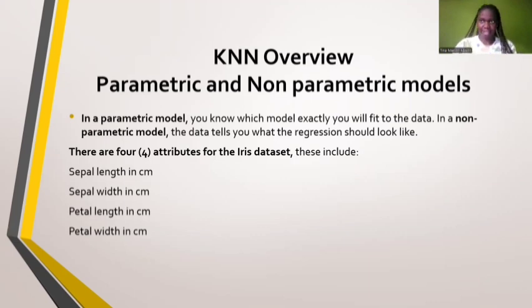So we can have a look at the KNN overview. KNN is K nearest neighbor, that is it in full, and it has parametric and non-parametric models. In parametric models, you know exactly which model you will fit to the data, whereas the other one just tells you what the regression should look like. And under the KNN, we have the iris dataset: the sepal length and width in centimeters, and the petal length and width in centimeters.